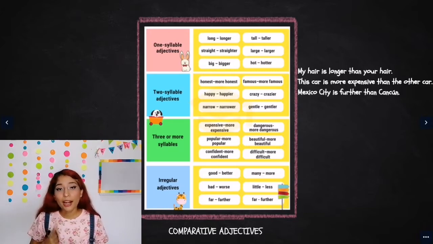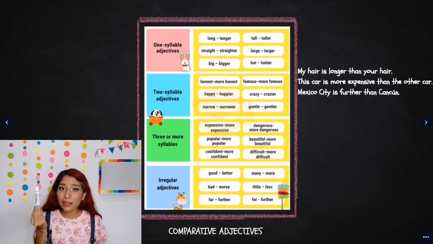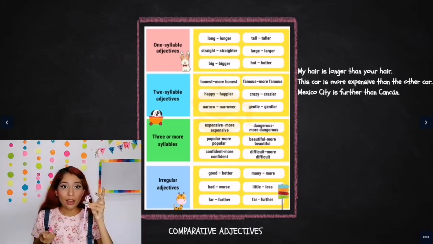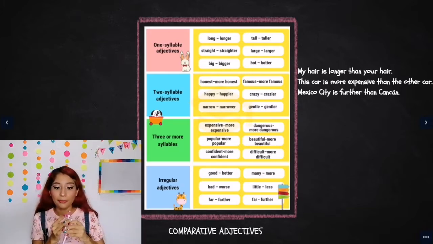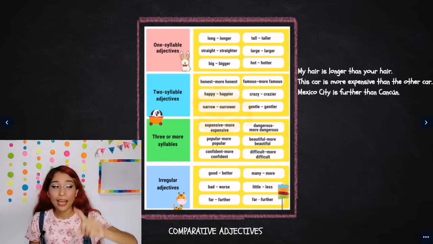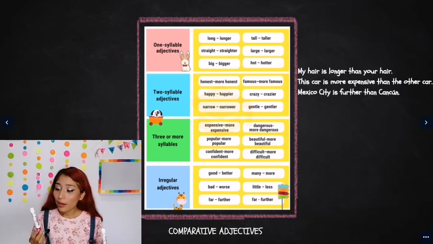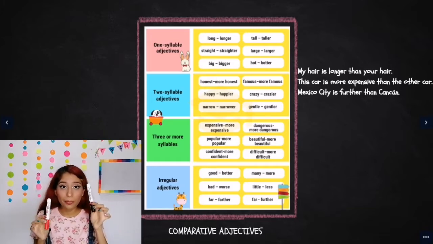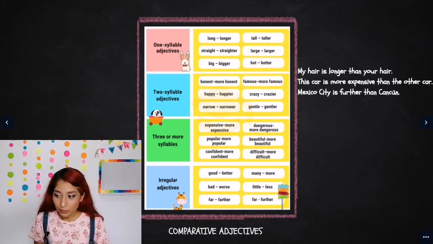Comparative adjectives are used when we want to compare two things. For example, I want to compare this marker with this marker, or this pen with this other pen. That's it. I'm going to compare only two things.